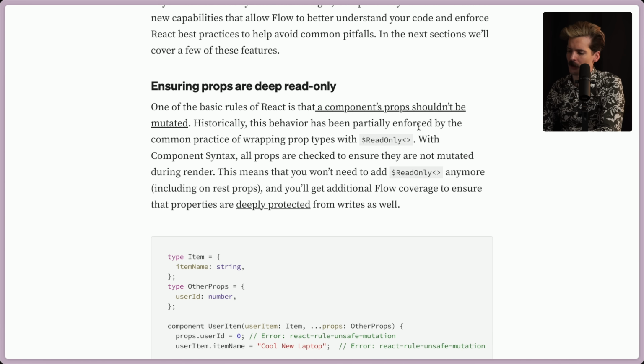Historically, this behavior has been partially enforced with the common practice of wrapping prop types with read-only. At least this is common in Flow, not common in TypeScript. With component syntax, all props are checked to ensure they aren't mutated during render. Huge. This means you won't need to add the read-only anymore, including on rest props. You'll get additional Flow coverage.